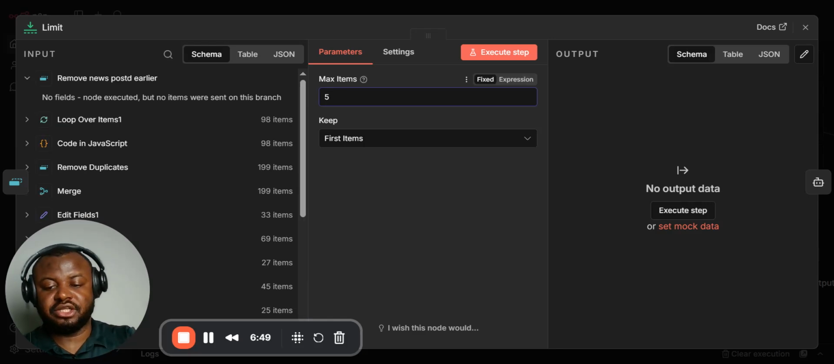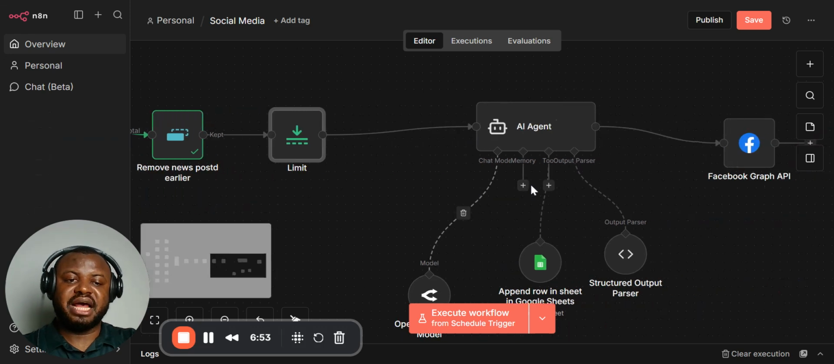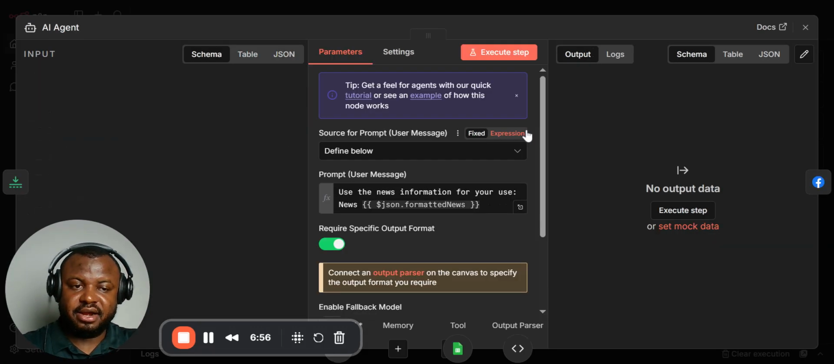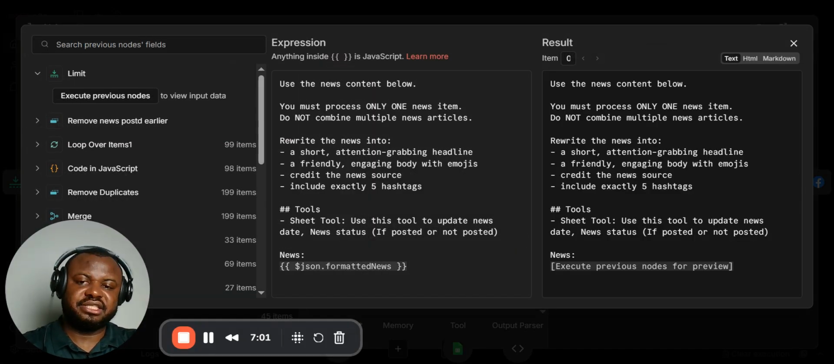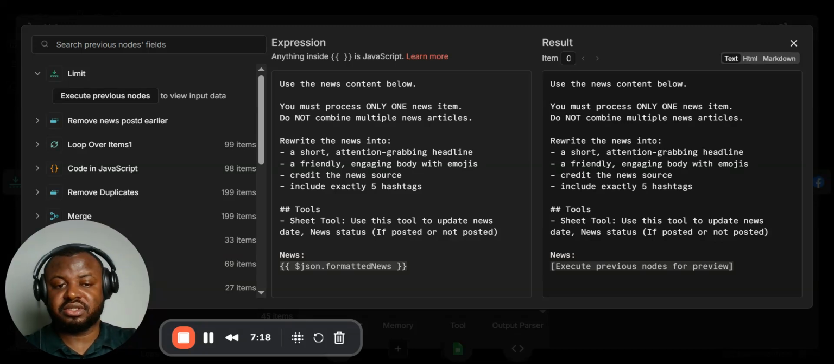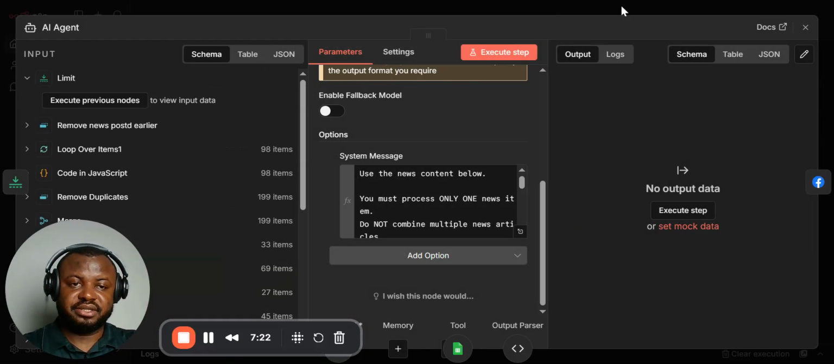What this means is it's only going to allow 2 news items or 5 news items to pass, and the AI agent here is going to rewrite this news. Now, look at the prompt on this AI agent. It says, use the news content below. You must process only one news. Do not combine multiple news items. Rewrite the news into a short, attention-grabbing headline, friendly, engaging body with emojis. Credit the news source, which is very important because it's not original news, right? So it has to credit the news source and tools.